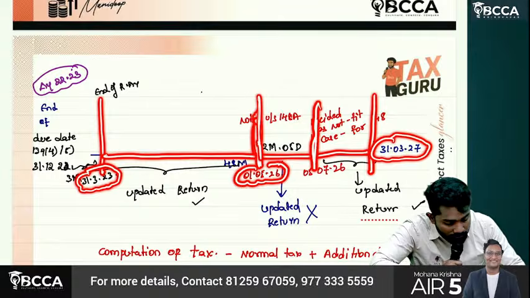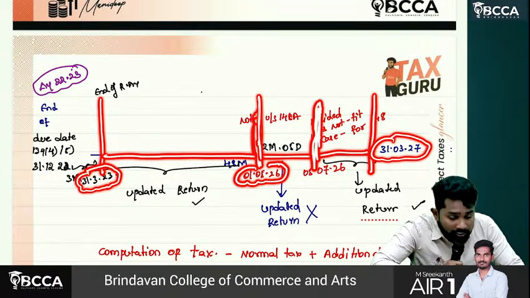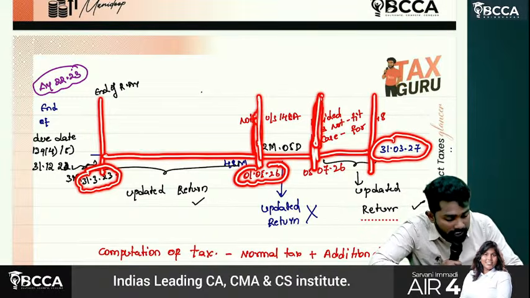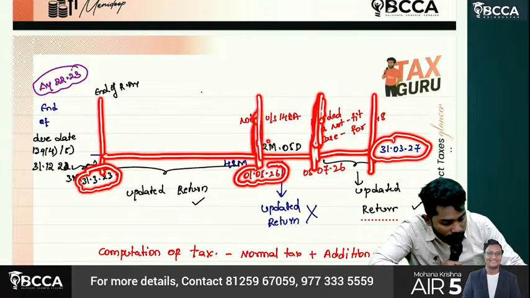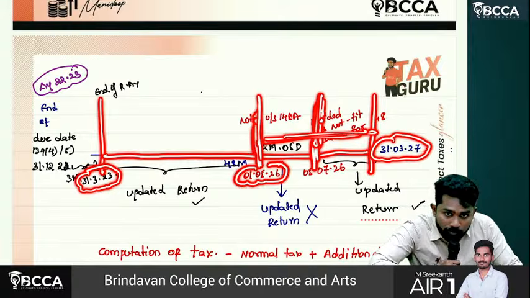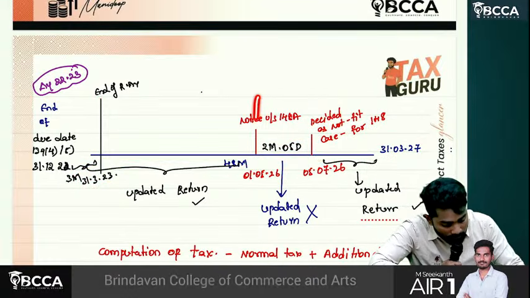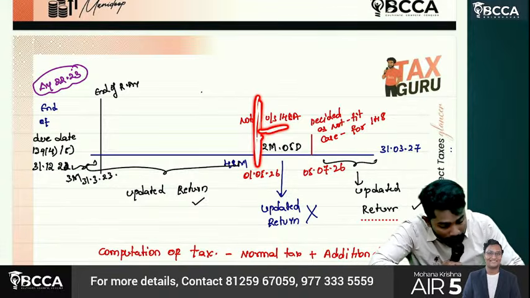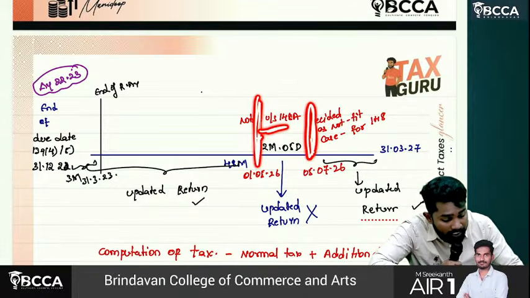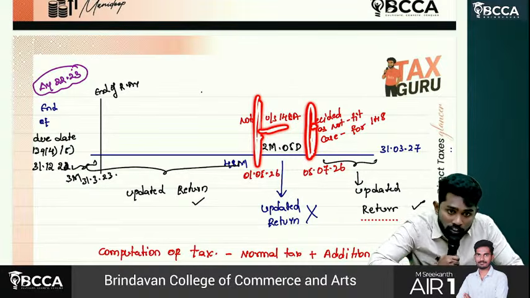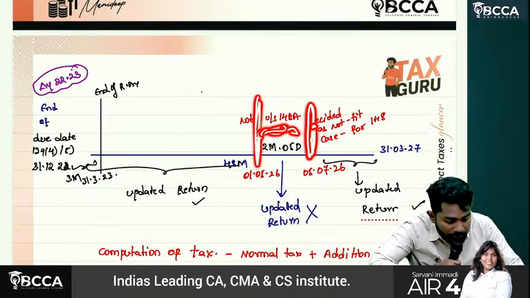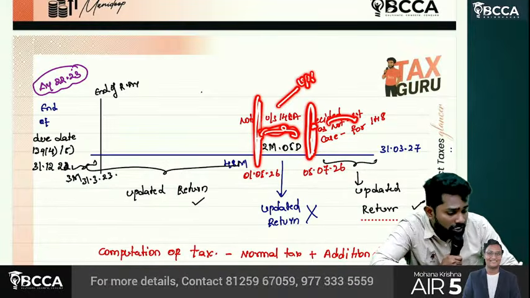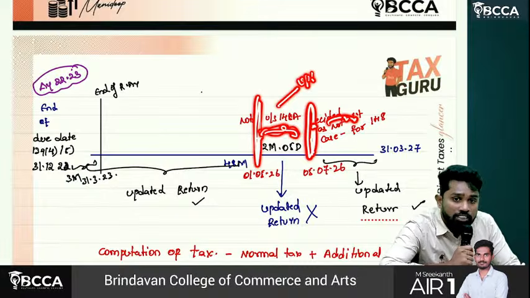Then on 5th July they have decided whether it is a fit case for 148 or not. Let's say if they decided it is a fit case, then from 1st May you cannot file updated return. But what if on 1st May they gave 148A notice, you cannot file updated return, but on 5th July they decided it is not a fit case for 148? Then only in this interim period you cannot file updated return. Later on again you can file updated return because it is not a fit case for section 148.